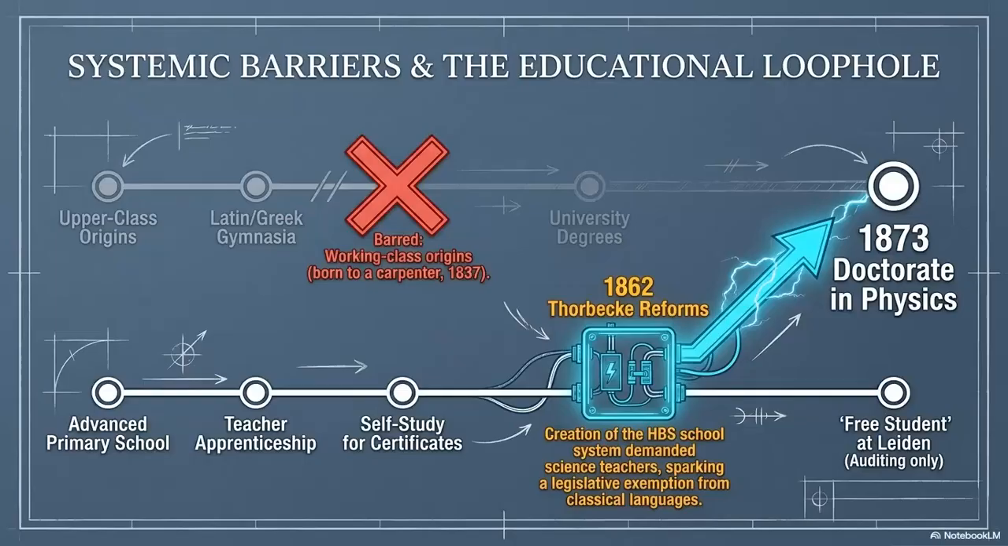The turning point came with the 1862 Thorbecke reforms. The creation of the new HBS school system triggered a desperate shortage of science teachers, sparking a crucial legislative exemption from classical languages. Though initially limited to auditing as a free student at Leiden, this historic loophole allowed him to break through the systemic divide, ultimately securing his doctorate in physics in 1873.